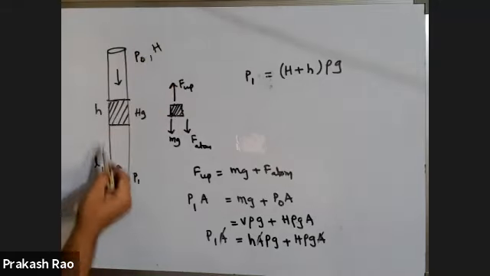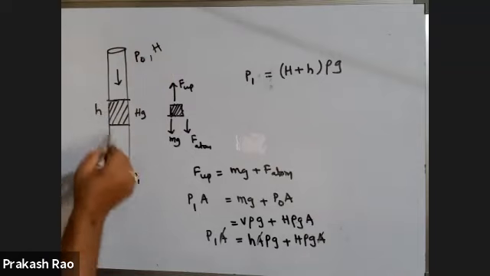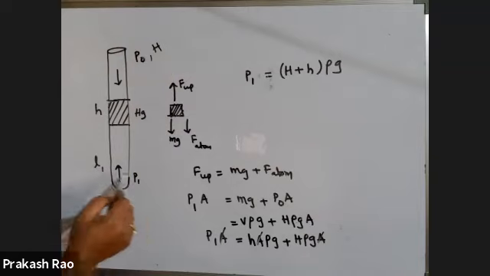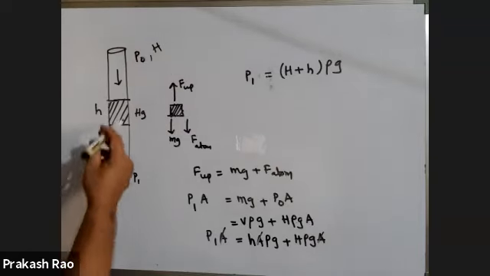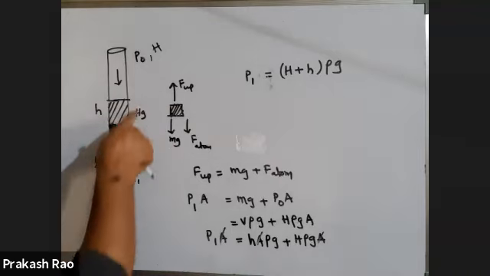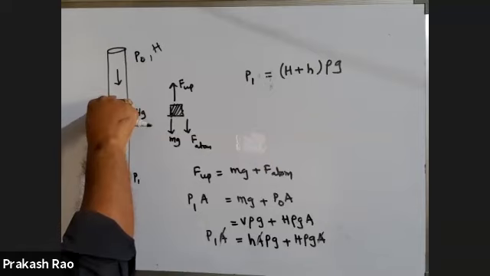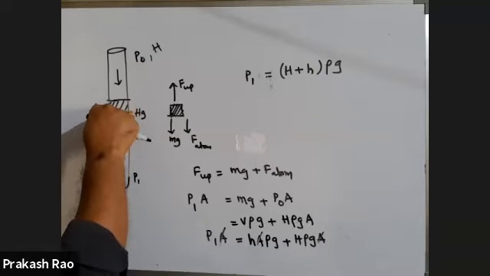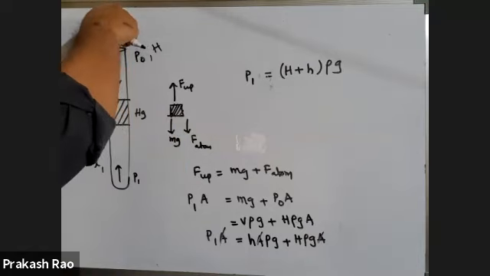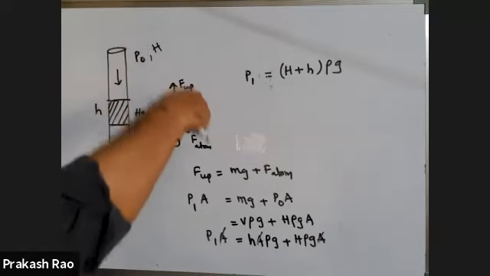Then pressure here will definitely be more because it is a closed part. In this closed part, let us assume the length of the air column is L1. The forces acting on this column are, in equilibrium position, the weight of the mercury column acting downwards, and force due to the atmospheric pressure acting downwards.